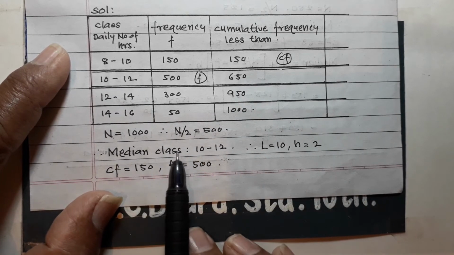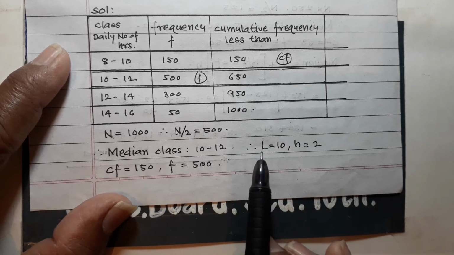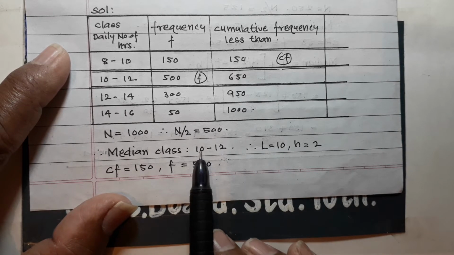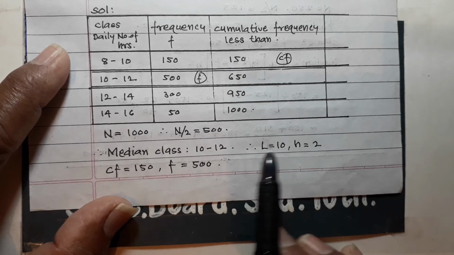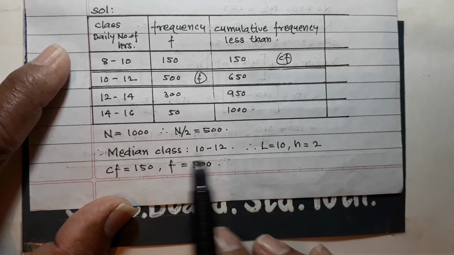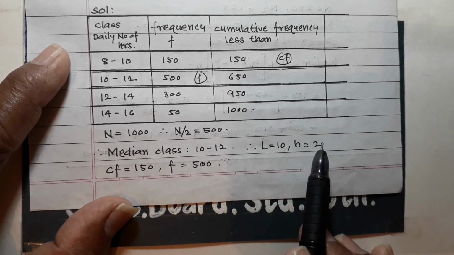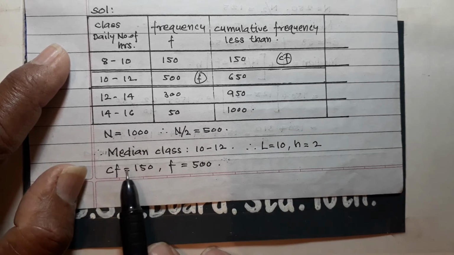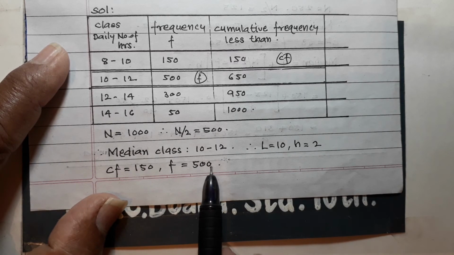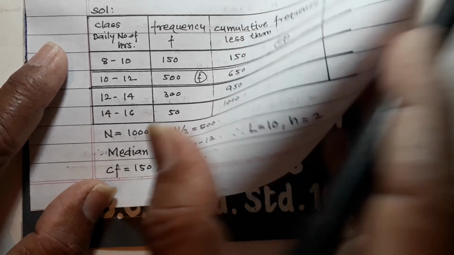Now the median class is 10 to 12, and therefore L is equal to the lower limit of this class, that is 10, and the class interval, meaning the difference between these two, is equal to 2, that is h. So you know L, you know h, you know CF, and you know F. Substitute in the formula so that you will get the answer.